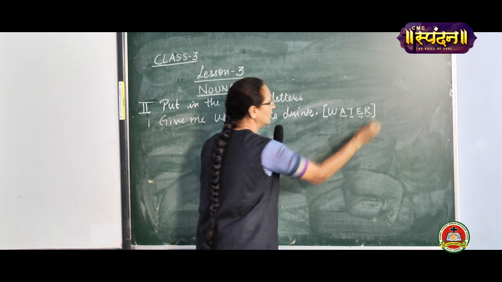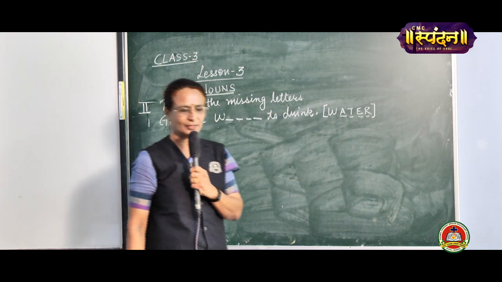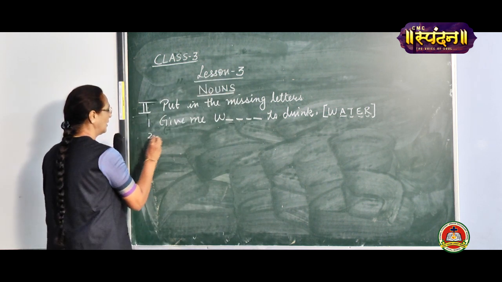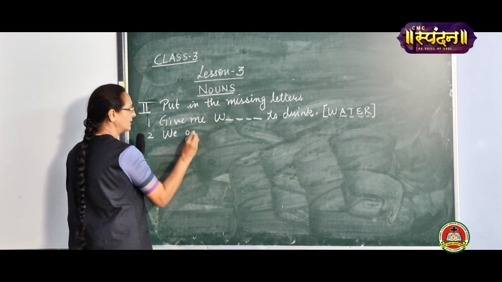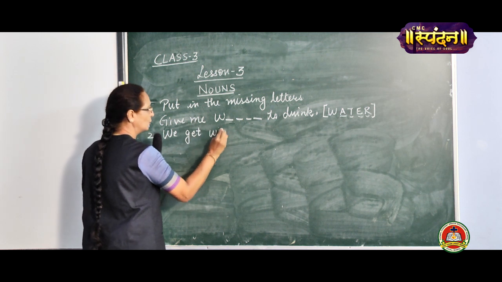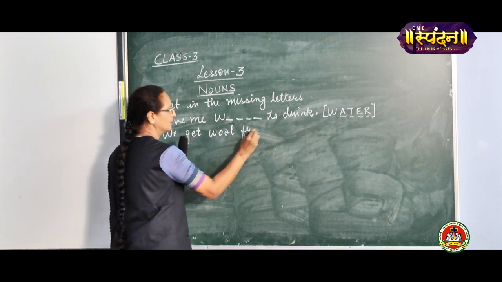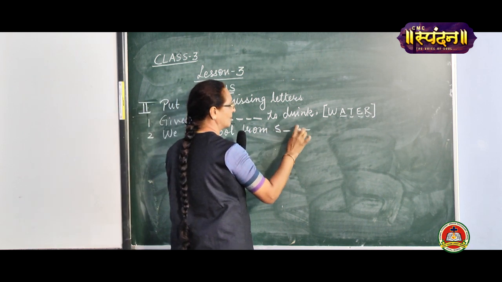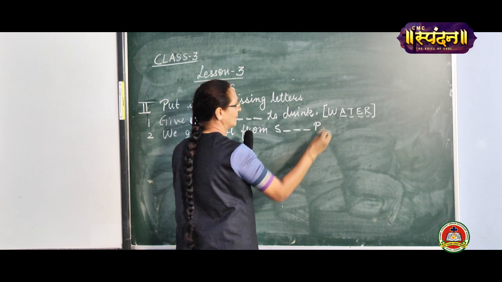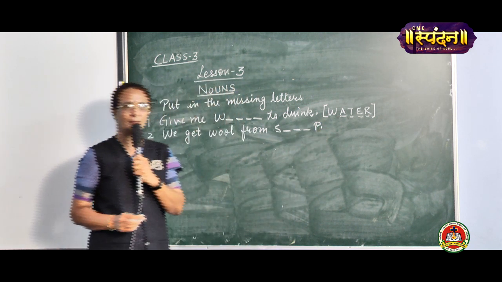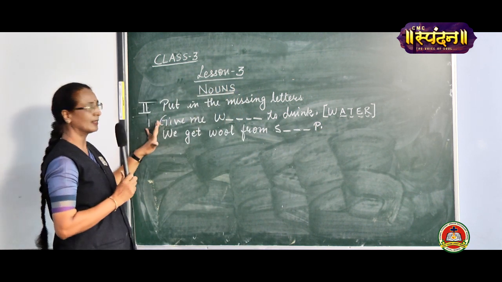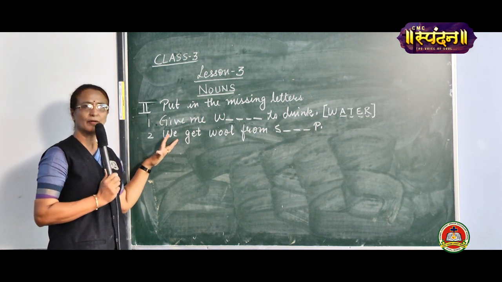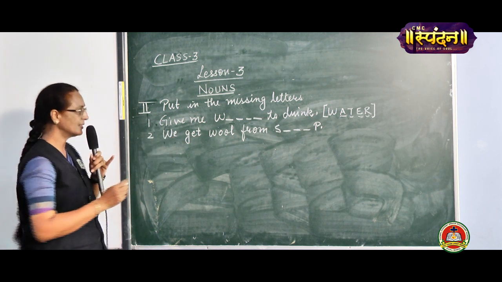Please give me water to drink. This is how you have to fill in. Is that clear? We get wool from S. I think now you will be able to do this. After having the example, I think you will be able to fill in the missing letters and do it carefully.